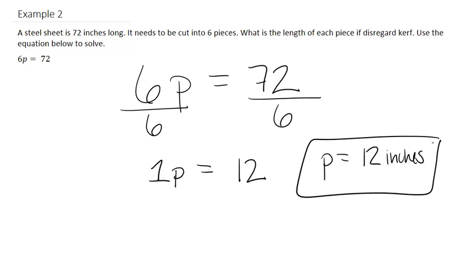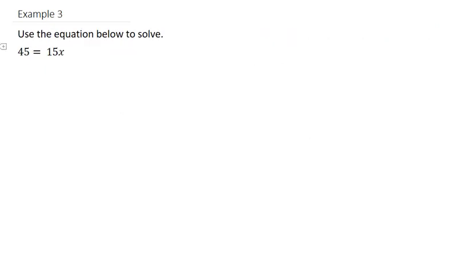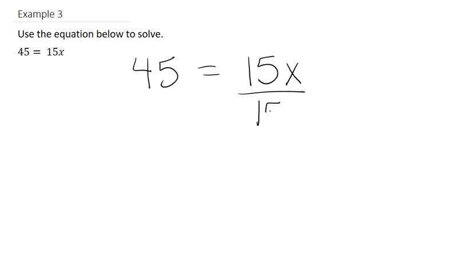Let's do another example. Example 3. Use the equation below to solve. 45 is equal to 15x. Now we need to get x by itself, so what we need to do is divide on both sides by 15.